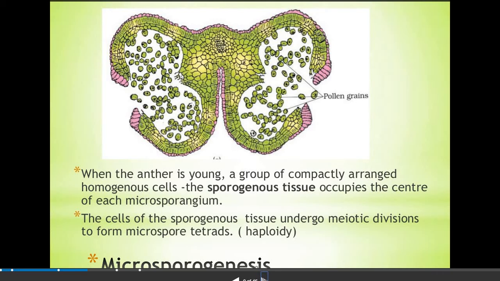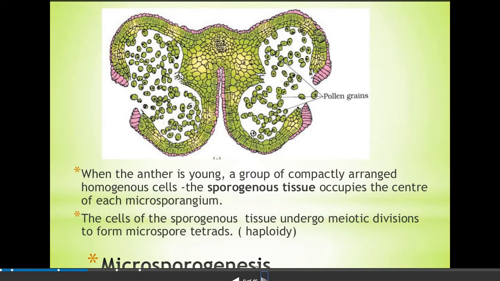Now whenever the anther is young, a group of compactly arranged homogeneous cells are there. These cells are known as a group of cells. It will lead to the formation of tissue, known as the sporogenous tissue, which occupies the center of each microsporangium. The cells of sporogenous tissue undergo meiotic division to form microspore tetrads.